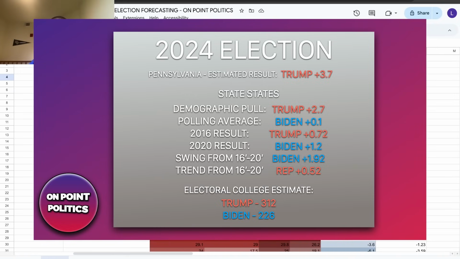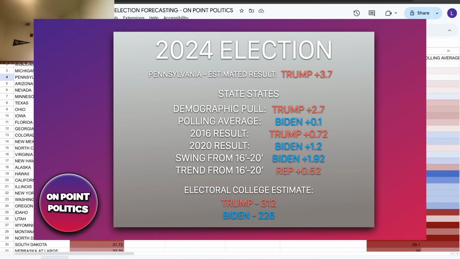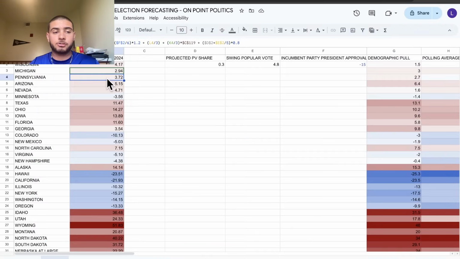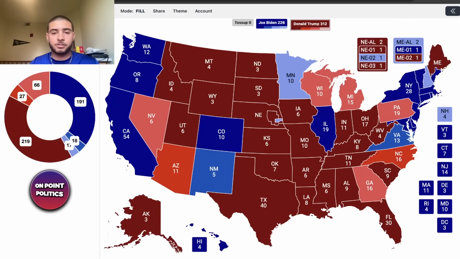That shifted the state. It swung the state Democrat, but the trend was actually still Republican, which was interesting, looking at it on a national scale. And so that might actually affect the state of Pennsylvania into voting lean Republican. And so when you finally look at this map, it shows Trump winning by 312 to 226 electoral college votes, but he's even winning Arizona by over 5 points according to my latest model.